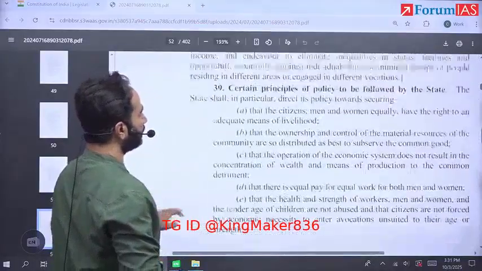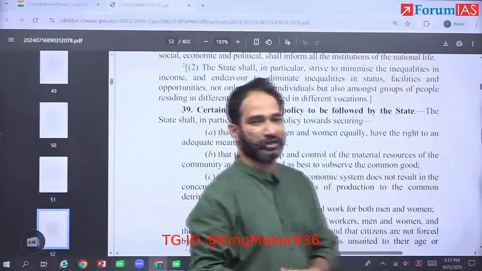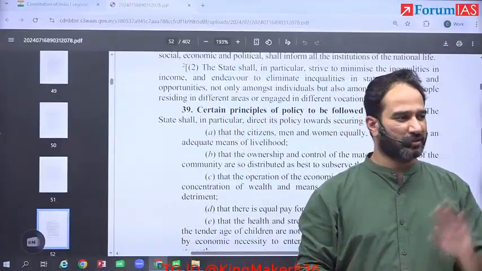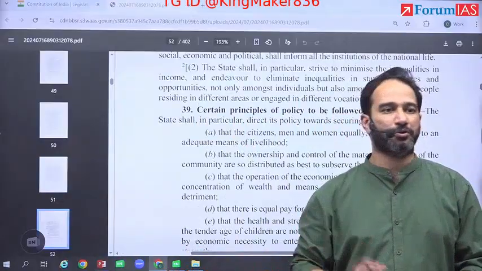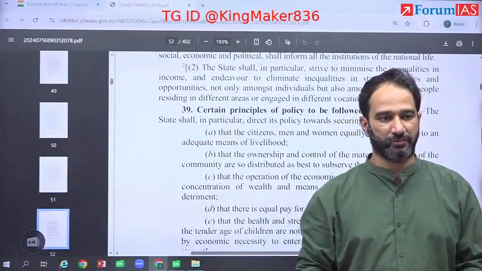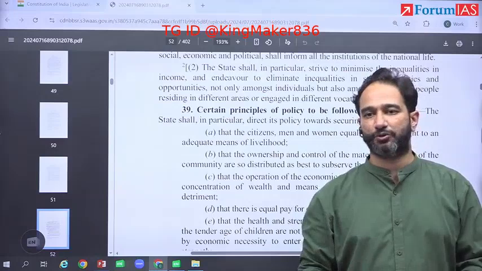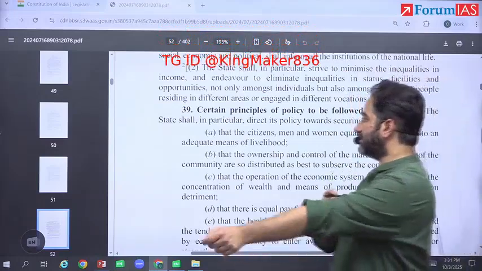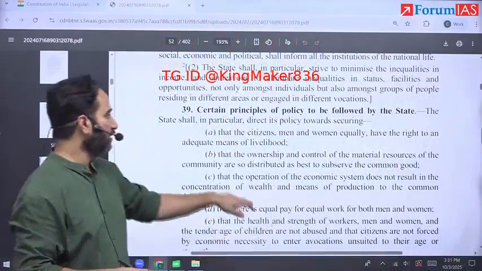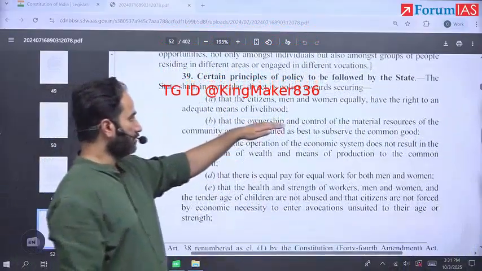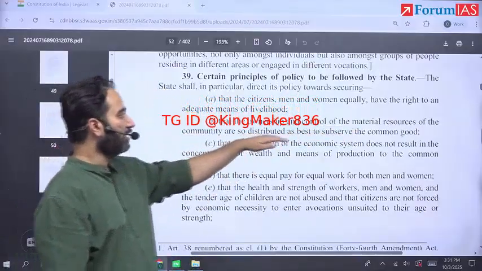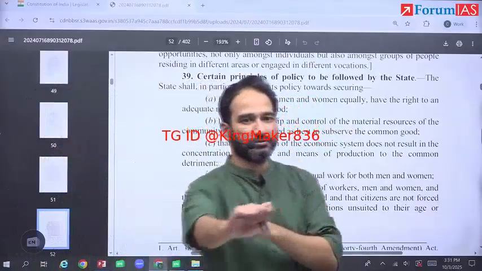All right. So what has happened is that this case was extremely important, came last year, very likely to be asked in both prelims, like what is 39B, but much more importantly to be asked in mains examination. It was not asked this year, but very likely to come up in mains at some point of time. What has happened is that under Article 39B, you have this line that the state shall ensure the ownership and control of the material resources of the community are so distributed as to serve the common good.